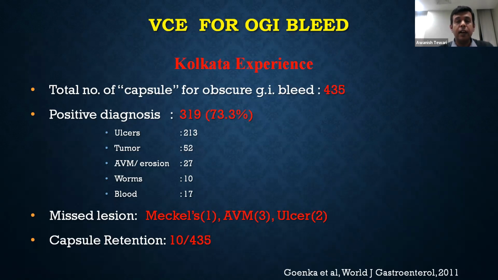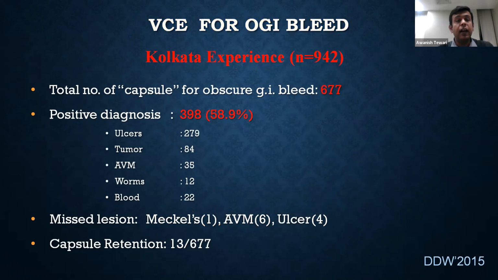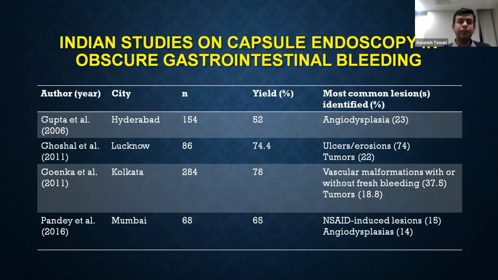In another paper by the same author, the total number of capsules done for obscure GI bleed was 677 out of the 942 cases done. The positive yield was about 60%, in which ulcers were seen in about 80 cases, tumors in about 84 cases, and AVM in 34. The missed lesions were the same: Meckel's, AVM, and ulcers. Capsule retention occurred in about 13 cases.